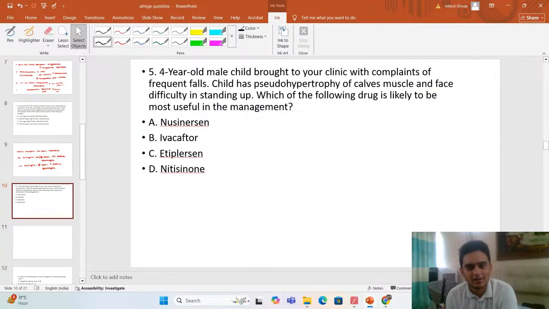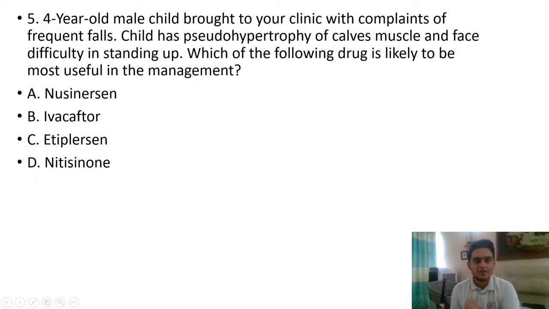As we know, the new drugs are always examiner's favorite. I think we have discussed this in our classes as well, and we have seen this question repeatedly in the last few years. You have a 4-year-old male child brought to your clinic with complaints of frequent falls. The mother says the child falls frequently even when he is walking. He has a pseudohypertrophy of calf muscles. Calf muscles means your lower leg muscles, the shin muscles, and he faces difficulty in standing up. When you ask him to get up, he faces difficulty. Out of the following drugs, which will be the most useful in the management?